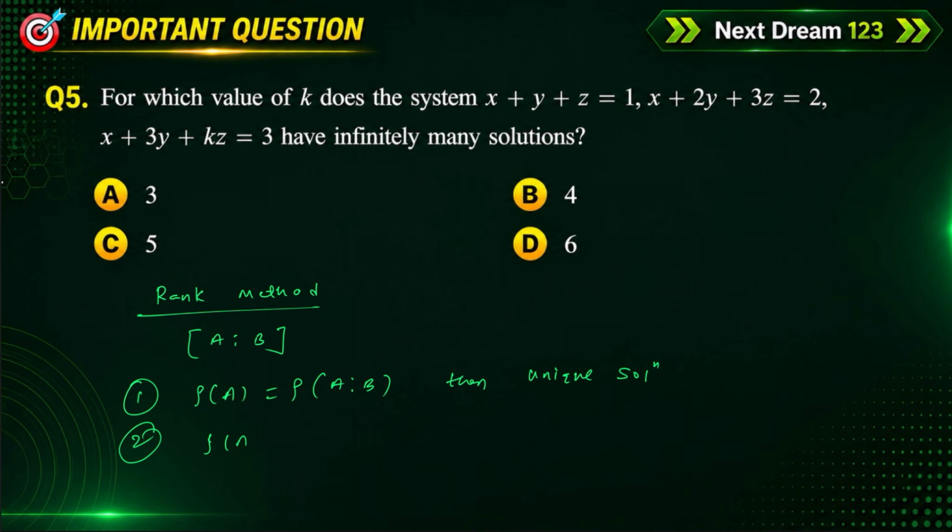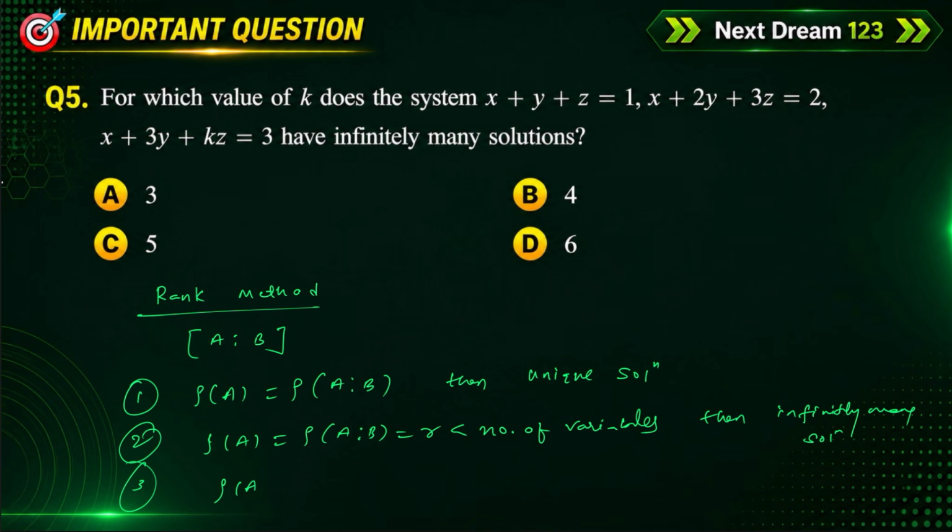And the second one is, if rank of A is equal to rank of augmented matrix, which is equal to R, but this is less than the number of variables, like x, y, z, then it has infinitely many solutions. The third one, if rank of A is not equal to rank of augmented matrix, then it has no solution.